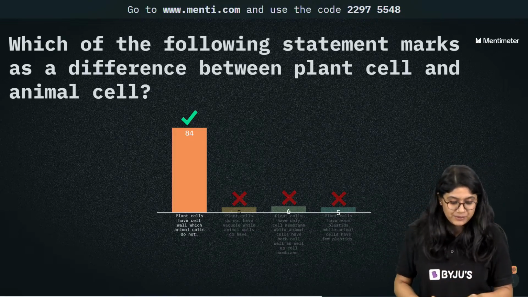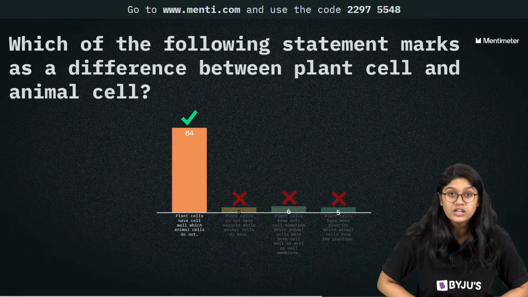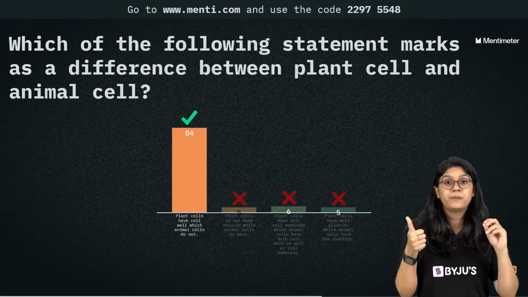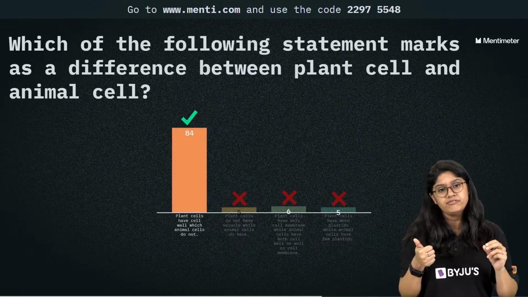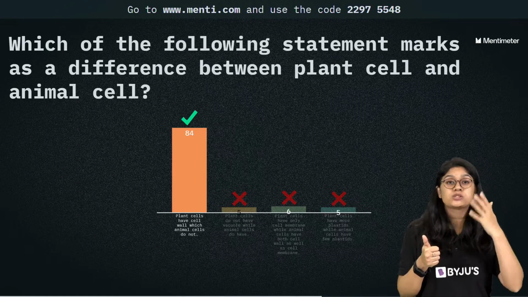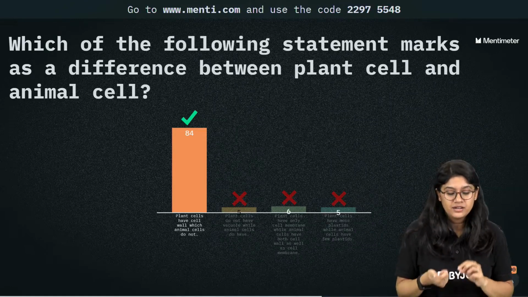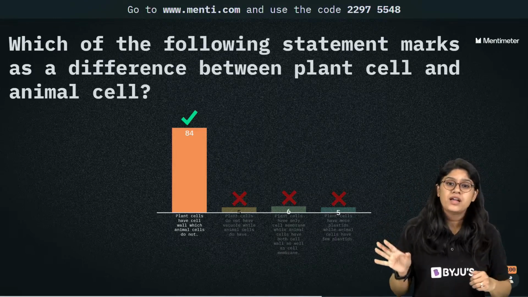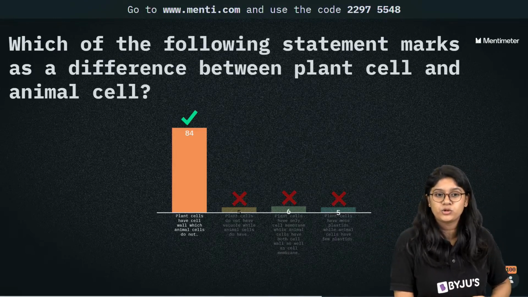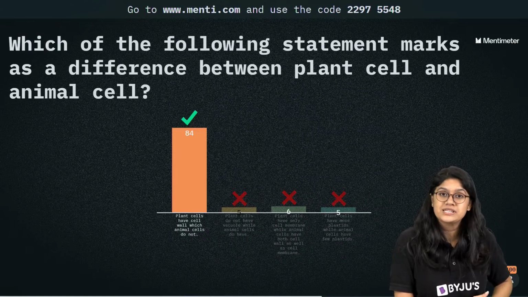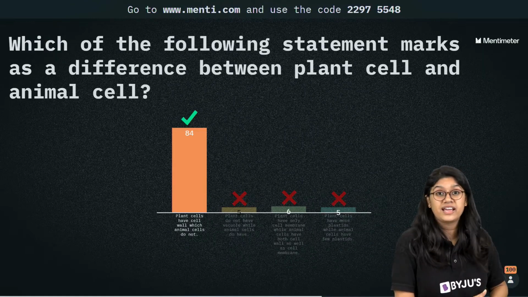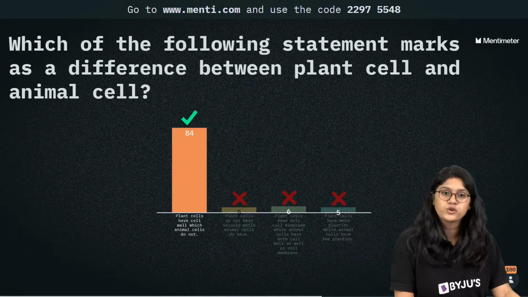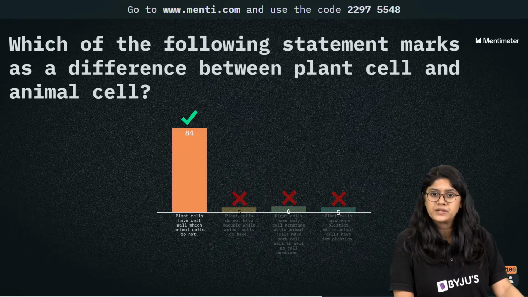We know that plant cells have the cell wall, whereas animal cells don't. Plant cells have a big vacuole, whereas animal cells have small ones, and the number of vacuoles is more in animal cells. Animal cells lack plastids. Animal cells do not have plastids at all. If animal cells had plastids, they would make their own food, but they don't. So only plant cells have plastids so that they can make their own food. Easy. 84 of you have voted for it, so I assume this question was easy for you.